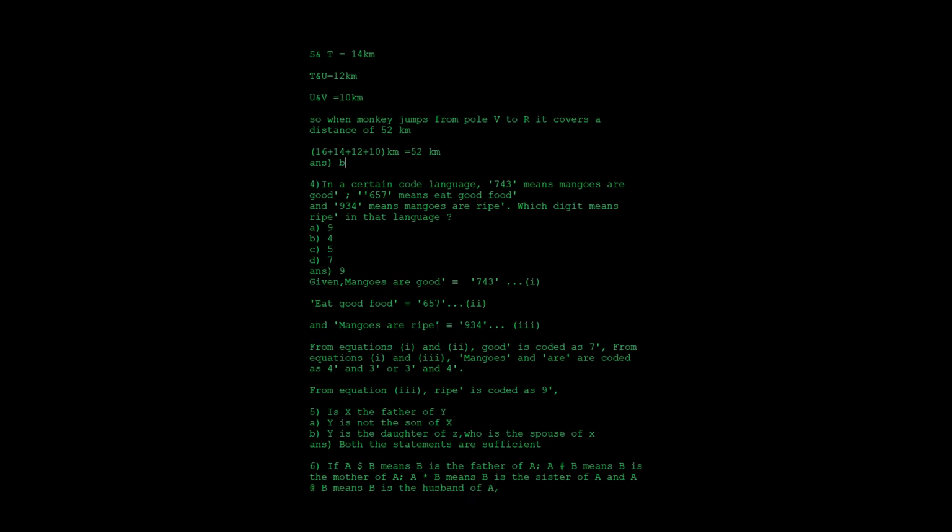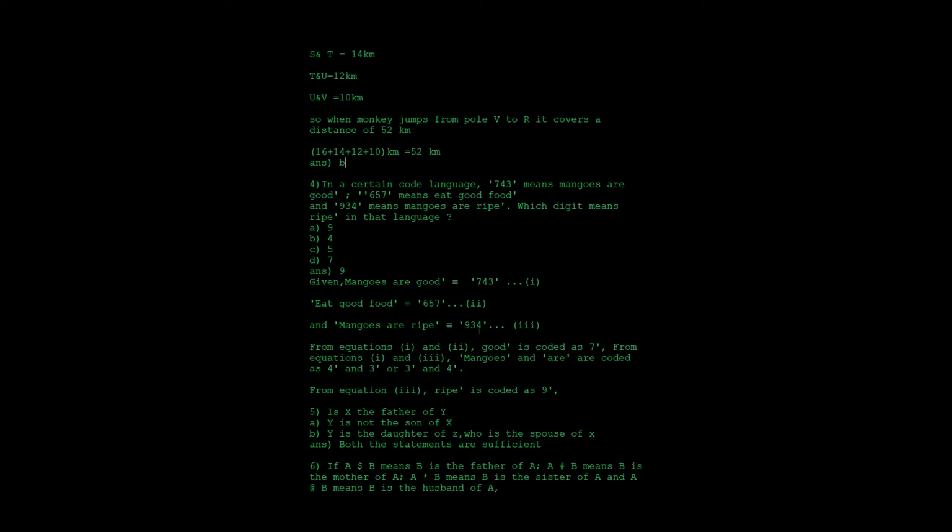And similarly check for this, mangoes are ripe. Here we have mangoes, here we have mangoes, which is the repeated word. 934, 743. So mangoes are good as well as mangoes are ripe. First concentrate and check mangoes are good, which is 743, and next mangoes are ripe. So you can see mangoes and are coded as 4 and 3, or they can be 3 and 4. So it can be either 4 or 3, or either 3 or 4, as the code for mangoes and are.